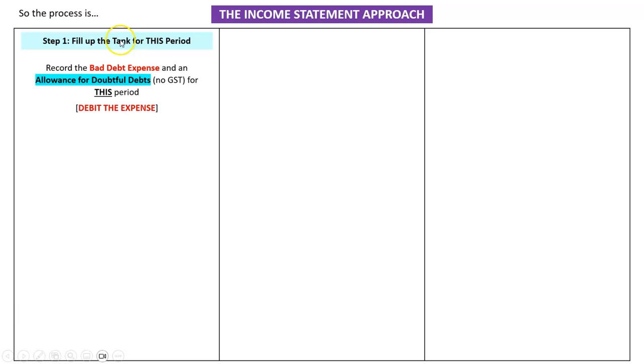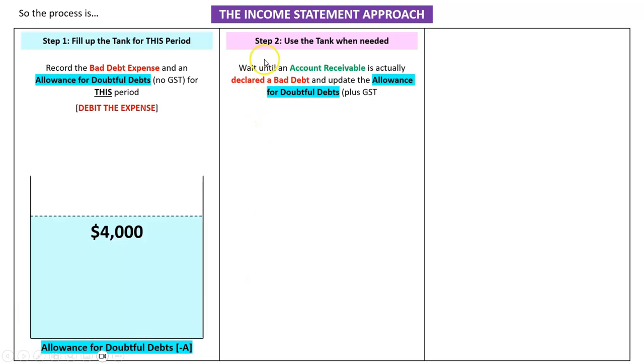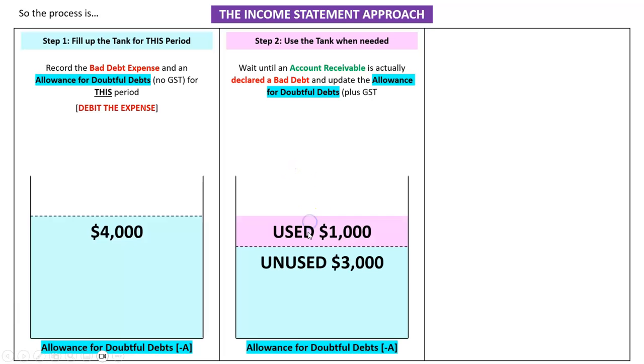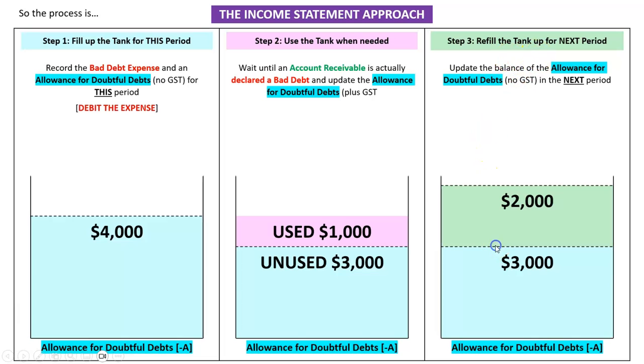Step 1, fill up the tank for this period. So we fill up our allowance for doubtful debts. Step 2, use the tank when needed. So when an account receivable is actually declared bankrupt, use up the allowance that we need. Step 3, refill the tank up for next period by increasing its balance to the amount that we need. So that's just a generic example here.